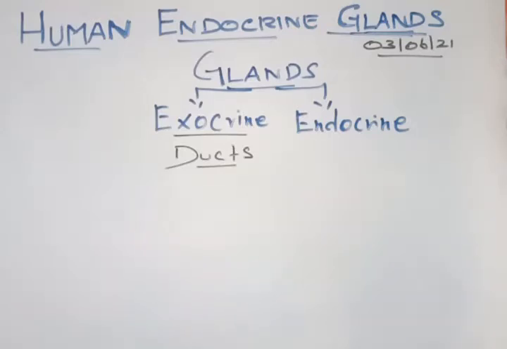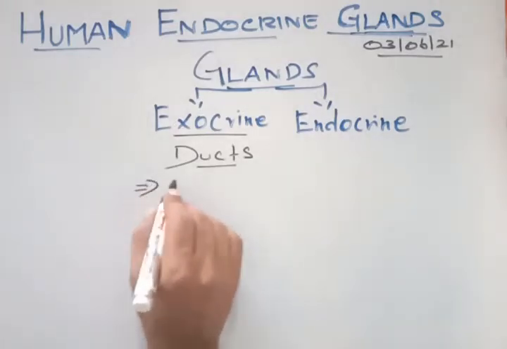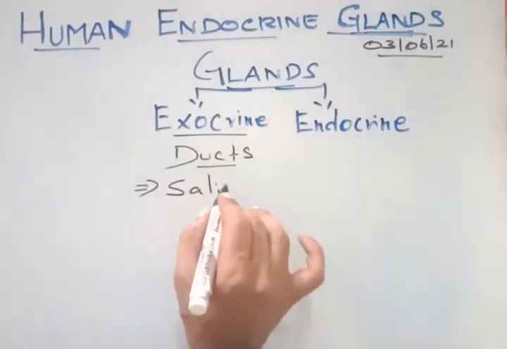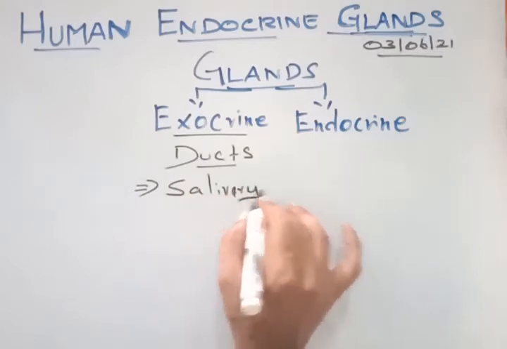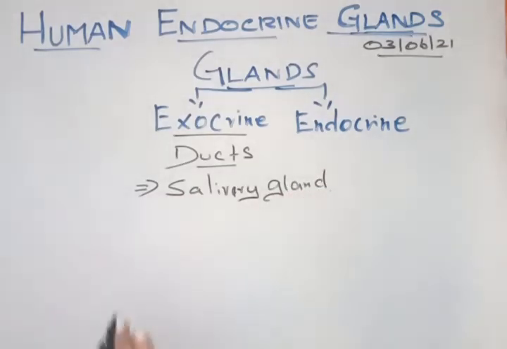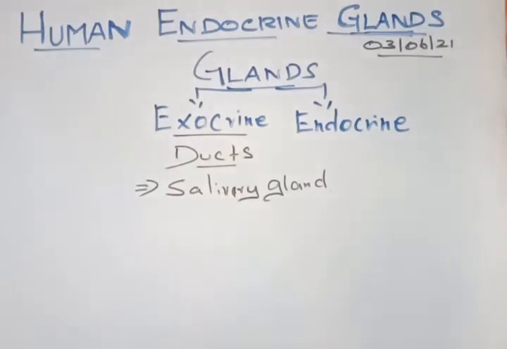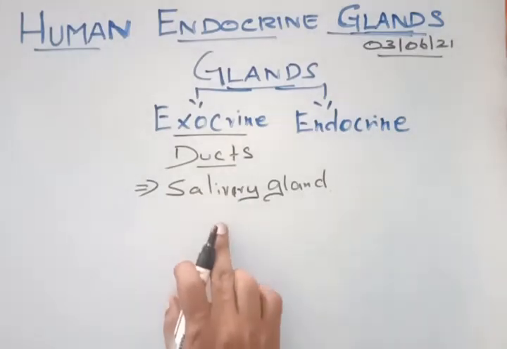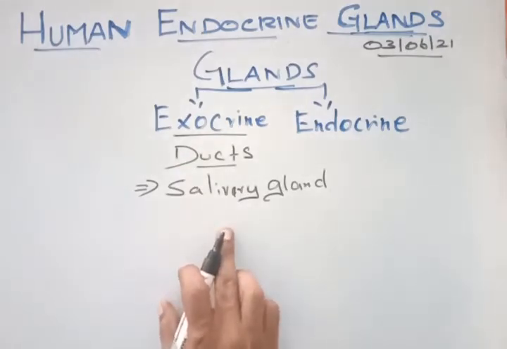For example, our salivary gland secretes saliva. The salivary gland is an exocrine gland, which means the secretions it produces are transported through the ducts to various organs. This is the example for the exocrine gland, the salivary gland.